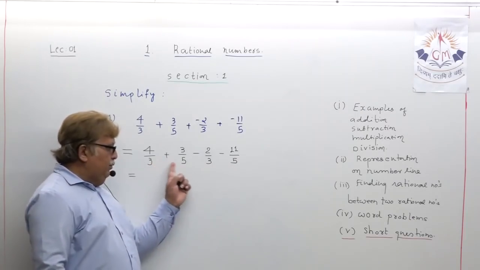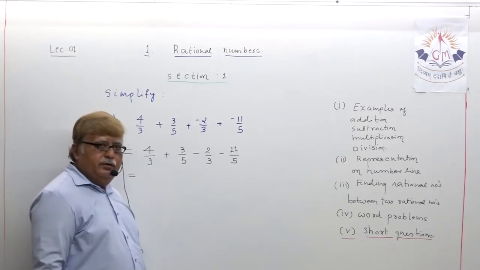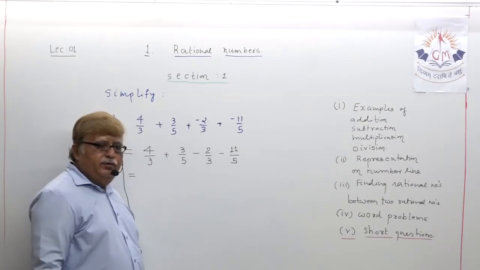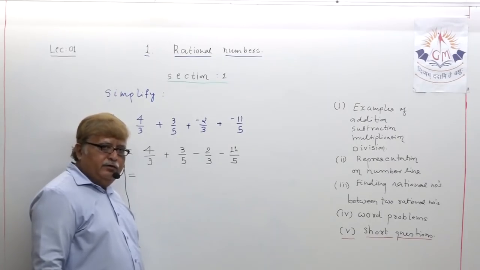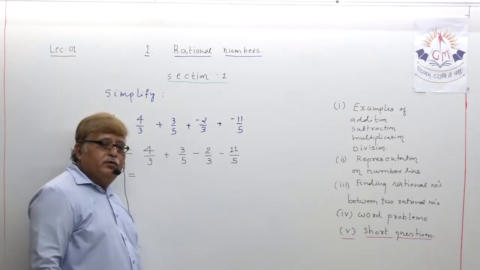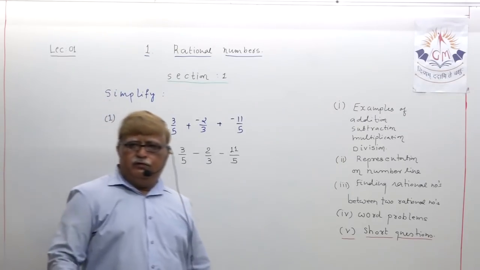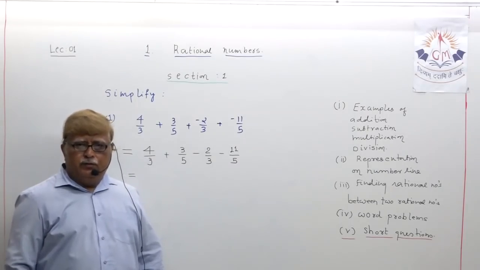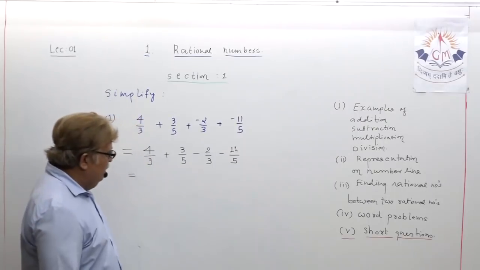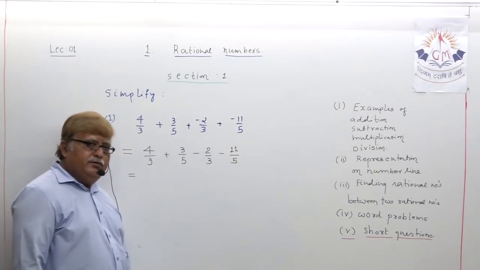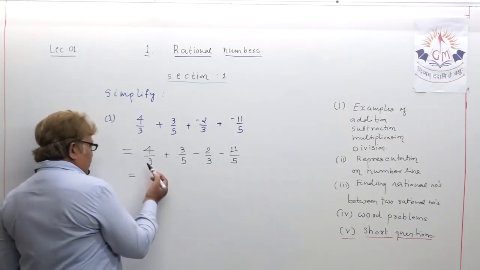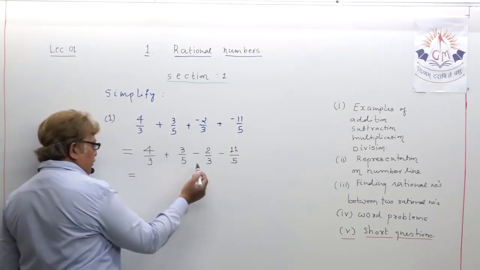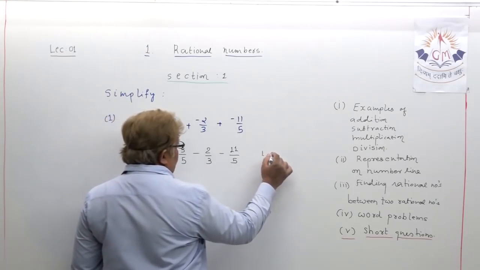And for equalizing the denominator, as we have done in algebraic equations or algebraic expressions, if you can remember, those examples of linear equations which I explained in lectures 17, 18 and 19 somewhere. We have to take the LCM here. So to equalize the denominator, what is the LCM of 3 and 5? 15, my dear student. You all know that.